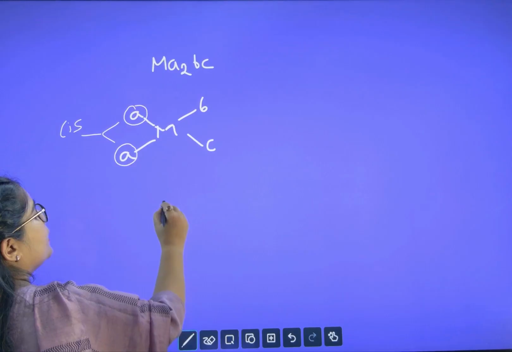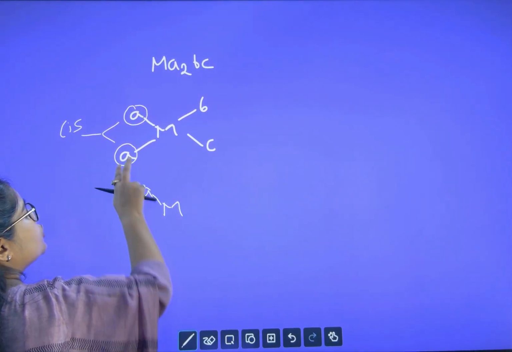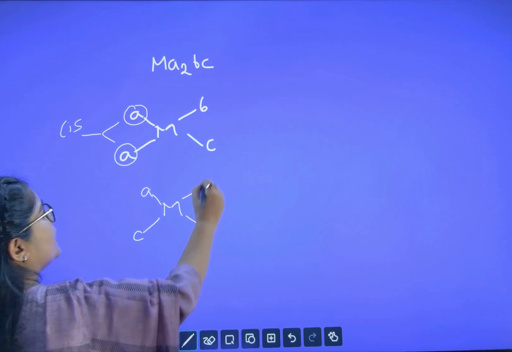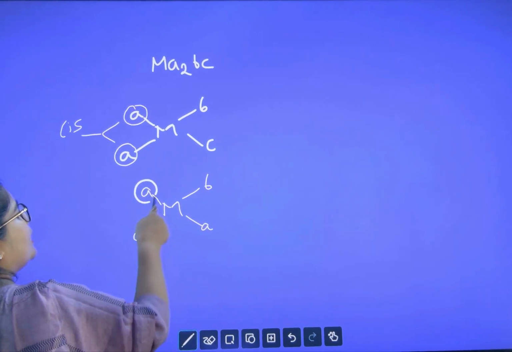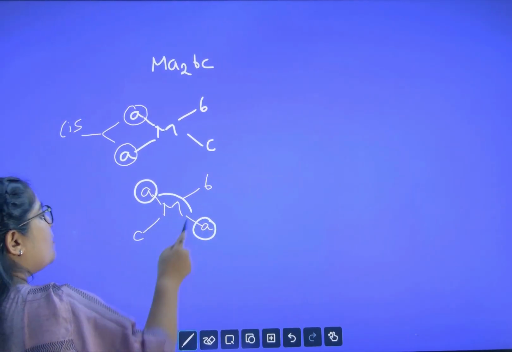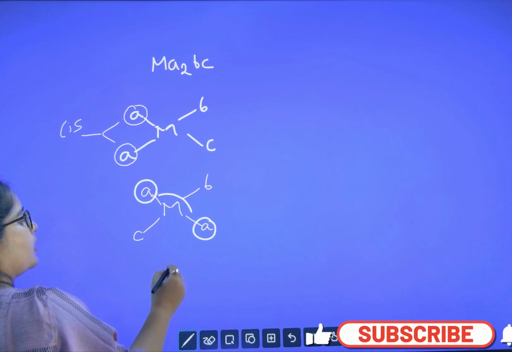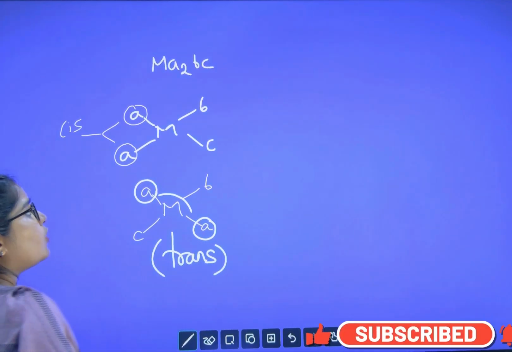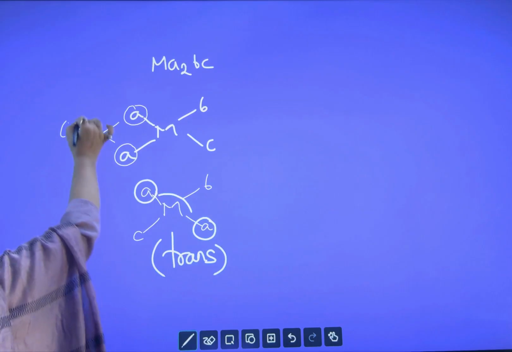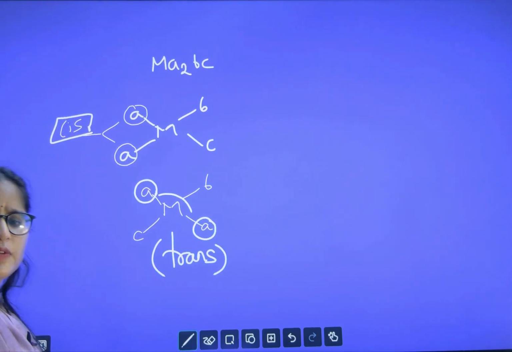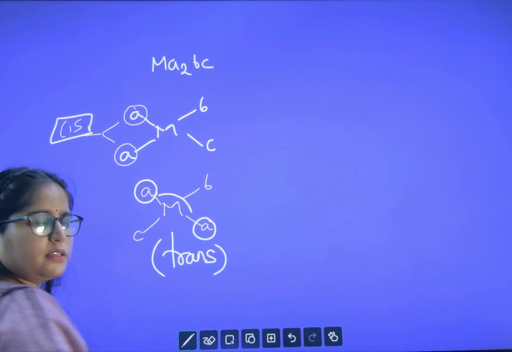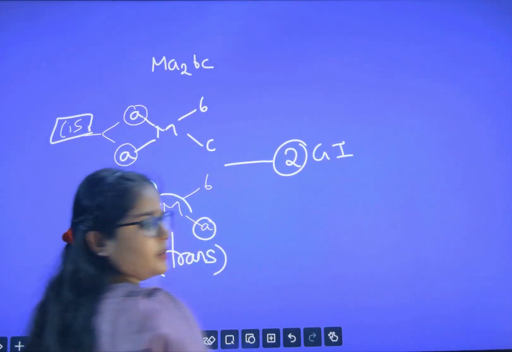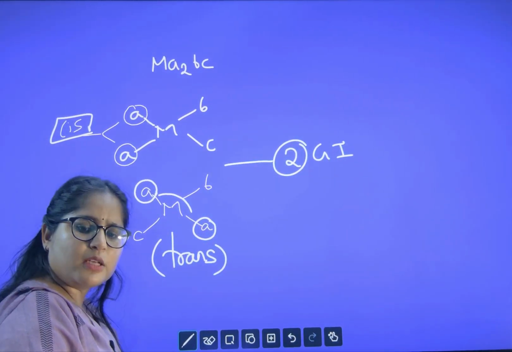Next, I switch this A this side, this C this side, and this B this side. Now I have made my A and A opposite, and trans loves oppositeness. So here also we have got two types of GI, cis and trans. Here also 2 GI are possible.